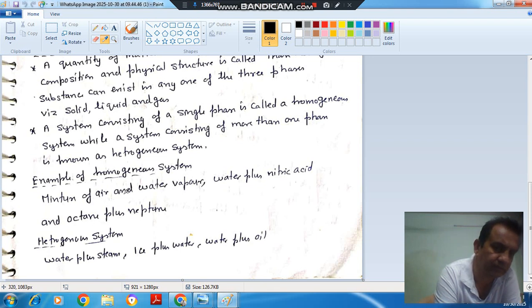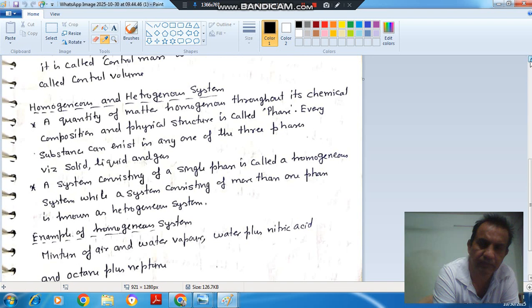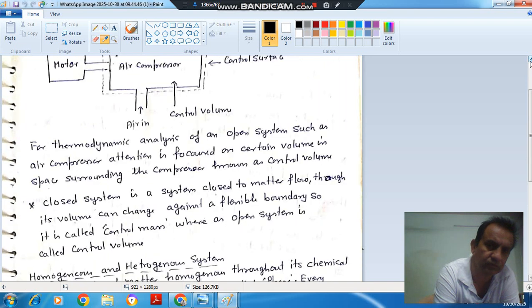Octane plus naphthalene is also a homogeneous system. Whereas water plus steam, water is in liquid phase and steam is in gas phase, so these are not homogeneous systems, these are heterogeneous systems. Ice plus water, water plus oil, these are heterogeneous. So these are the examples of homogeneous and heterogeneous system.